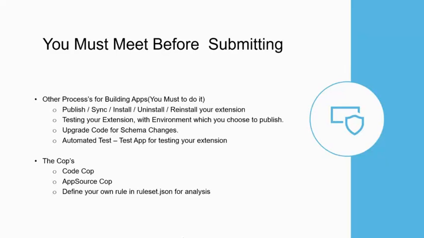Okay. And again, if you go for testing your extension, if you are breaking any schema, whenever you have published an app into App Source and you are releasing a second version for App Source, you need to compare your previous app with your current app. If there are any breaking changes, you obviously need to add an upgrade codeunit over there to handle table and field schema changes.